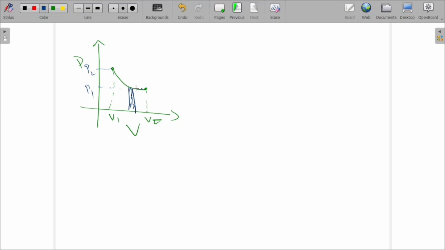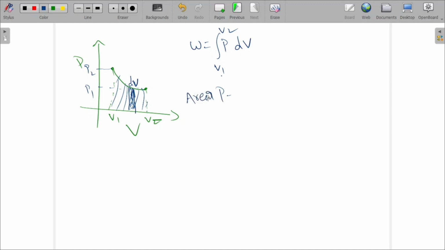This small element is dV. So W equals the integral of P dV, where the volume changes from V1 to V2. We find individual work and sum it from V1 to V2. So what does this total area give? It gives the area under the PV graph.